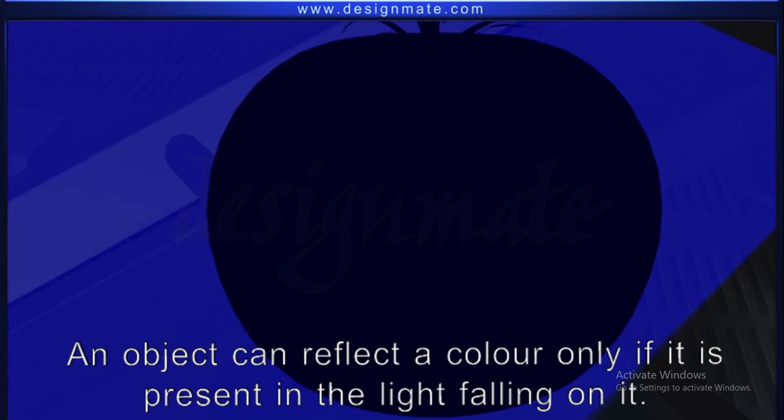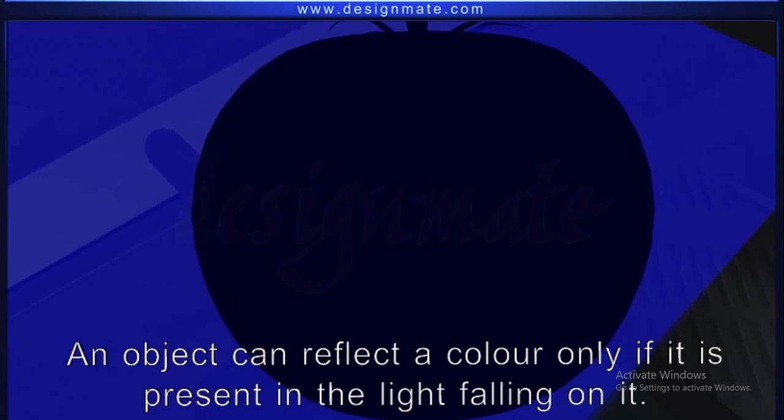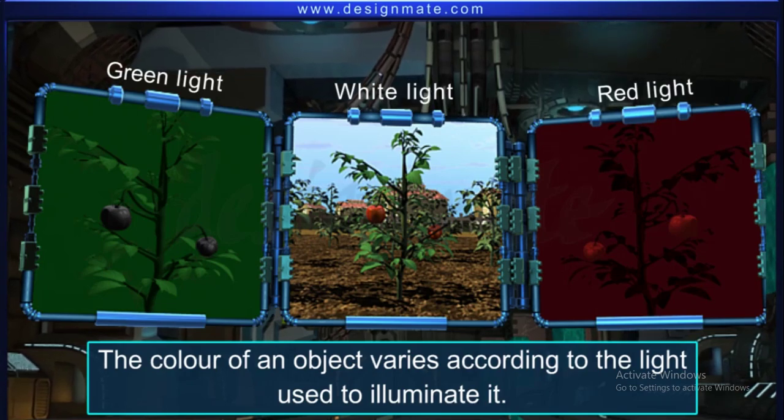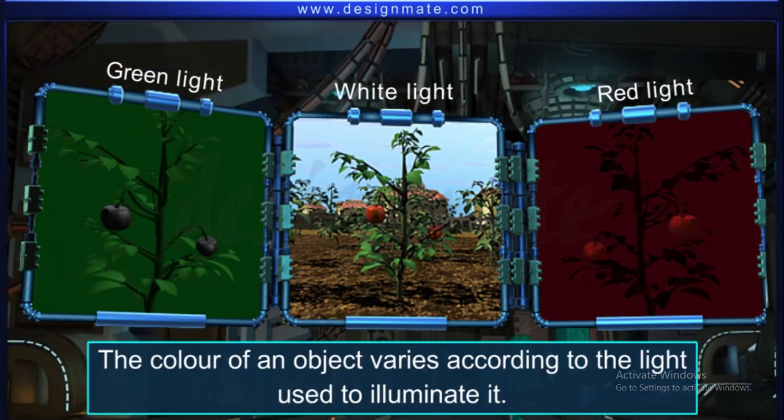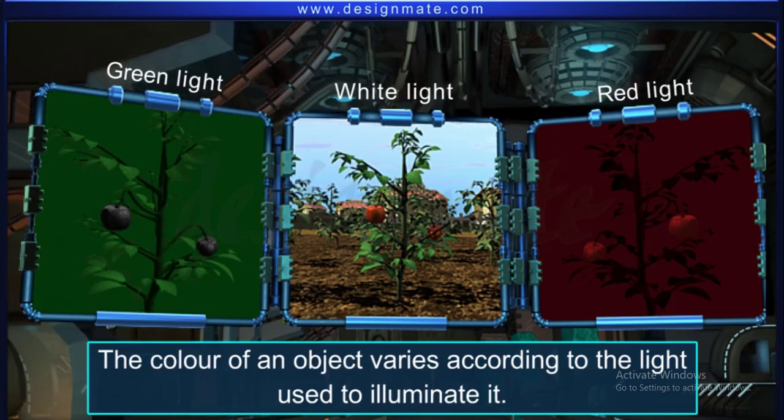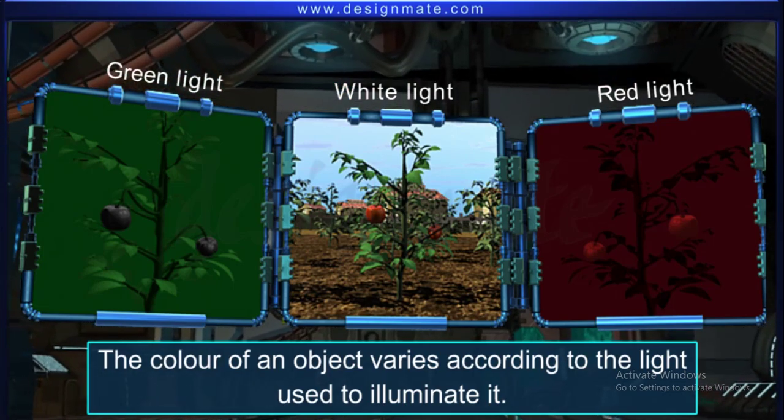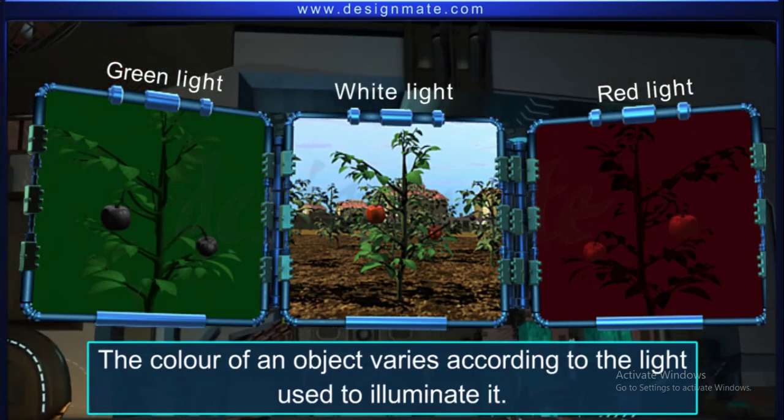Note here that an object can reflect a color only if it is present in the light falling on it. So we can conclude that an object does not have a color of its own. The perceived color of an object varies according to the light used to illuminate it.